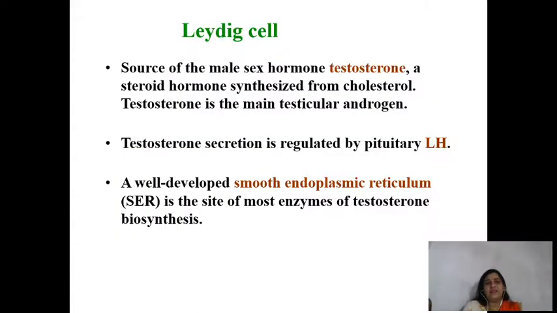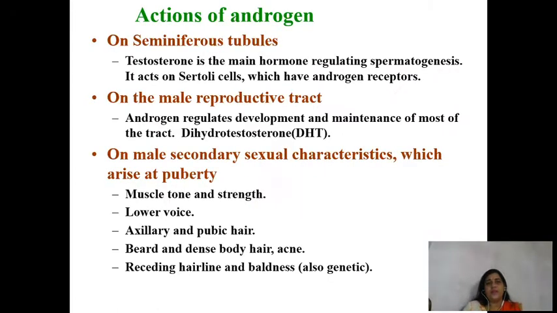Then the Leydig cells. Leydig cells are the source of the male sex hormone, that is testosterone. Leydig cells have receptors for LH, and under the influence of LH, Leydig cells produce the hormone testosterone, and testosterone is important for the process of spermatogenesis and several other important functions. Since Leydig cells synthesize a lipid-based hormone, like all lipid-synthesizing cells they have a well-developed smooth endoplasmic reticulum.